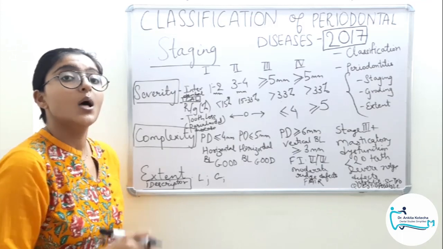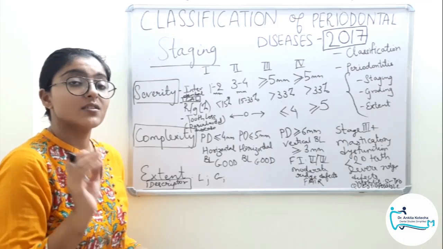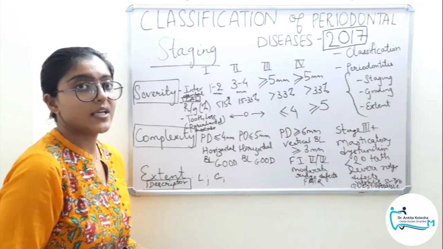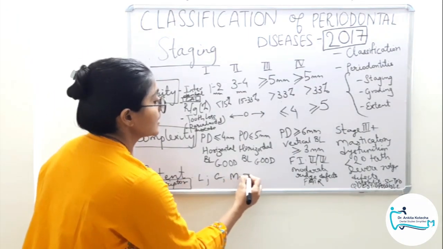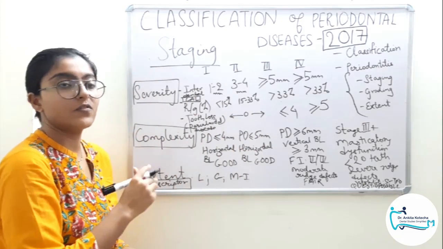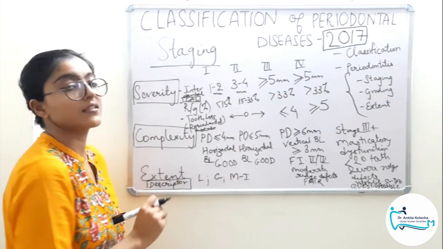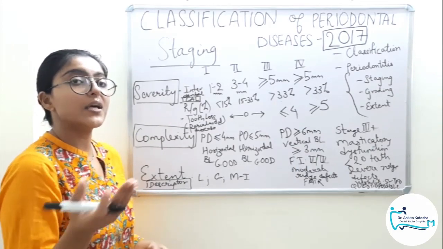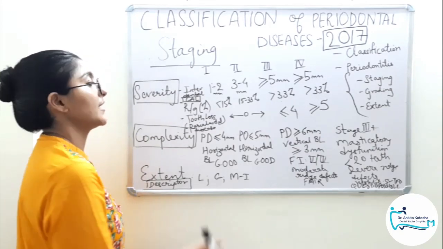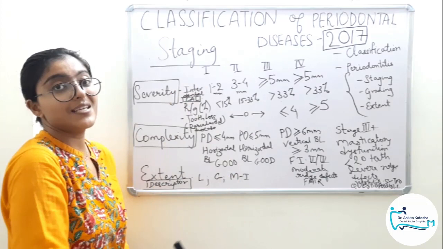So the classical molar incisor involvement seen in localized aggressive periodontitis is now present here, that is molar incisor involvement pattern, which is now considered as one of the categories of extent, because we don't have those entities as separate but clubbed together as only periodontitis, and that is what we are trying to stage and grade.